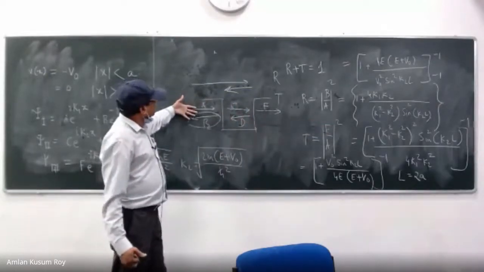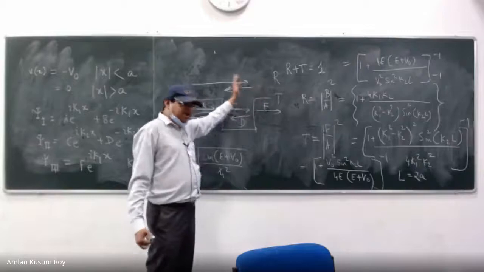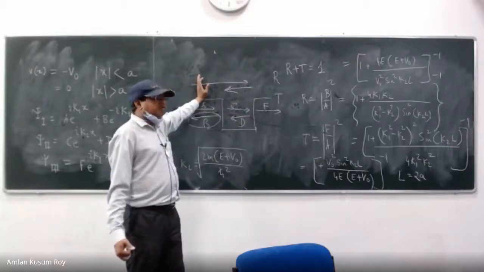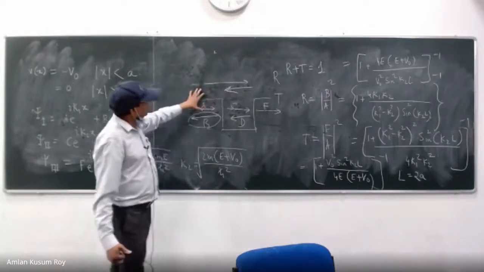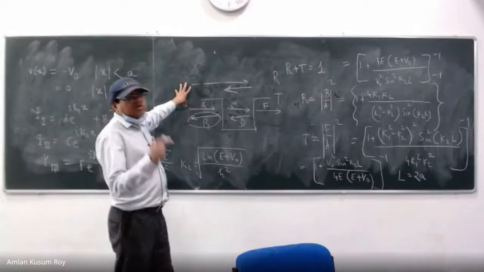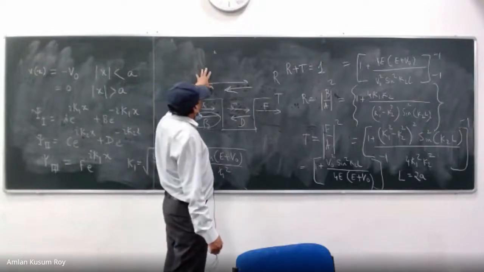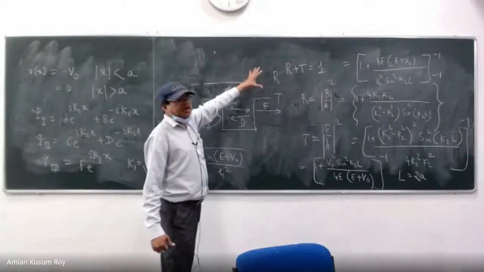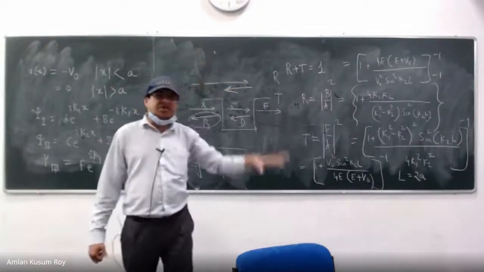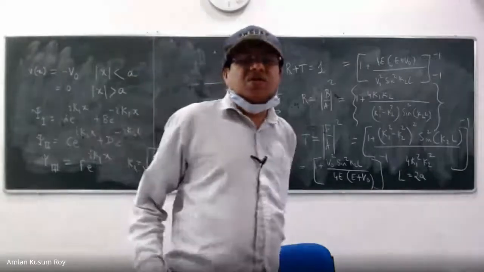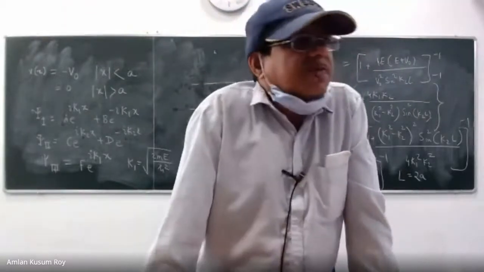And when you make E greater than V0, you see that there is a finite possibility of the particle being reflected back to the left side, which is completely unexpected from classical mechanics. If my energy is equal to V0, the transmission coefficient becomes 0. But when my energy is not very large compared to V0, there is a finite possibility of reflection. If I make the energy very, very much larger than V0, then the transmission coefficient takes the value of 1, which I wanted always.